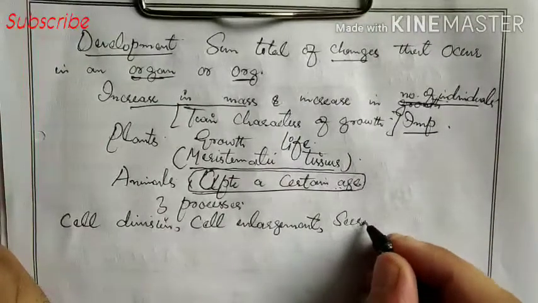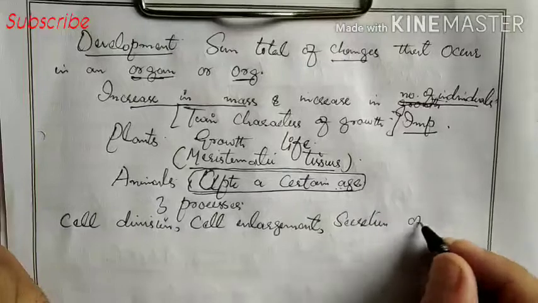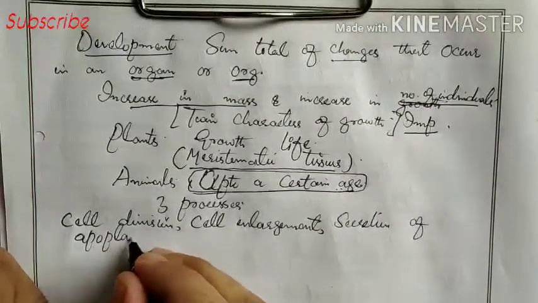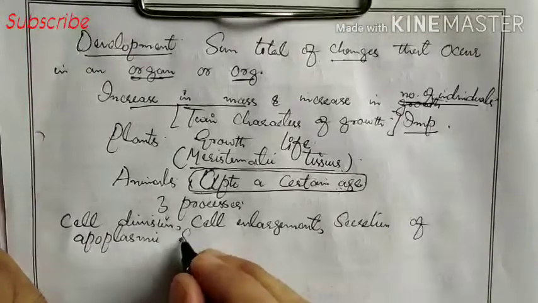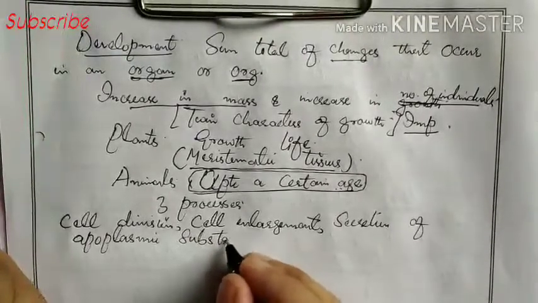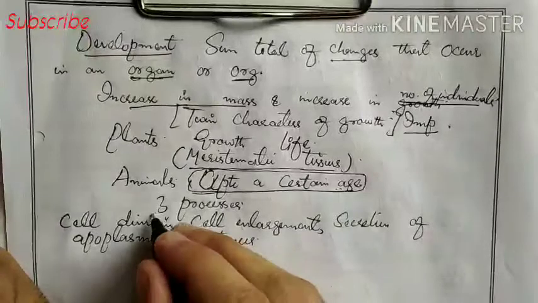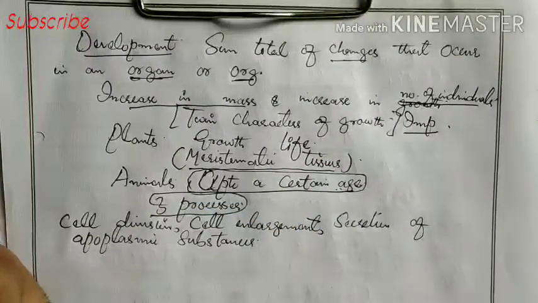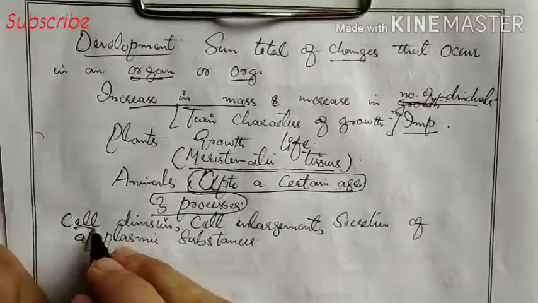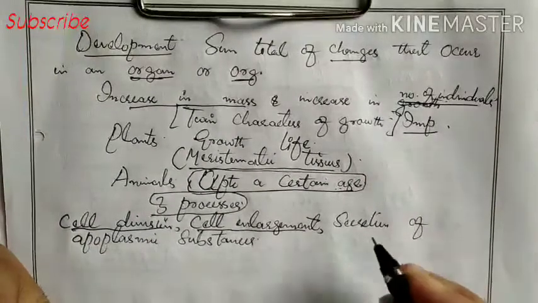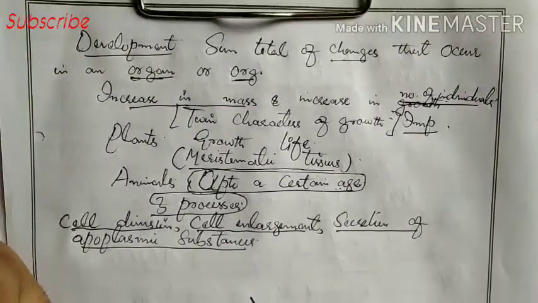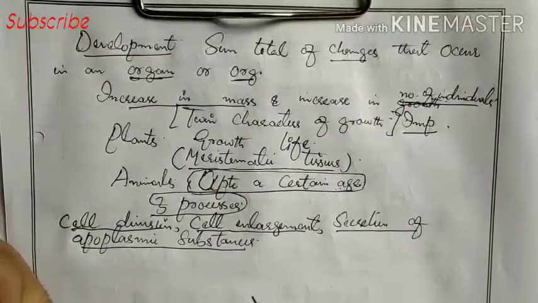And third is secretion of apoplasmic substances. About apoplasmic and protoplasmic we will discuss later.